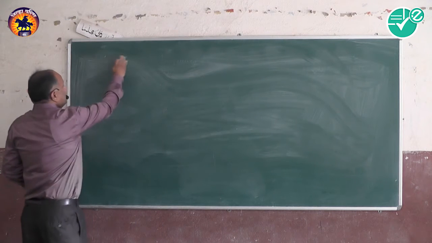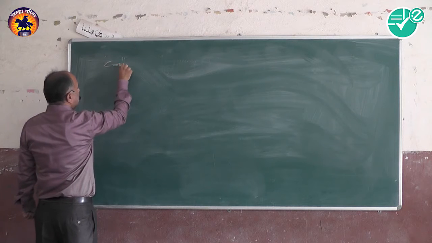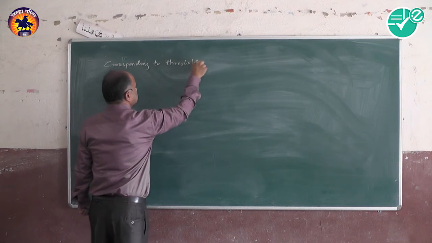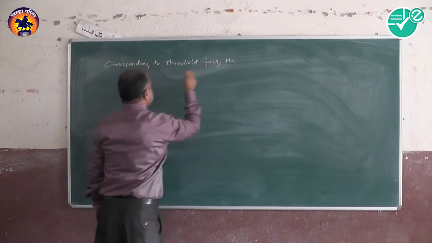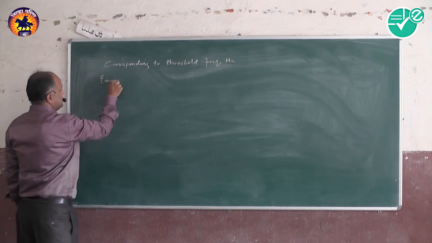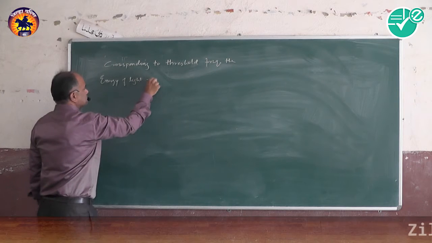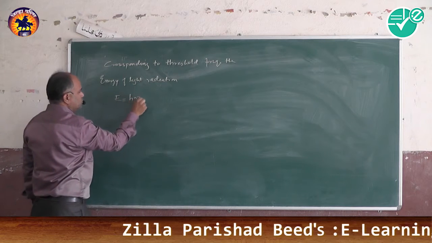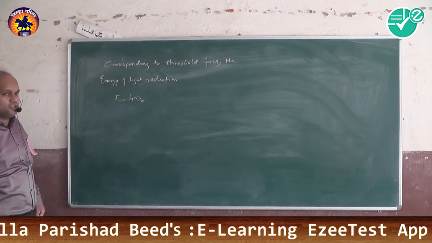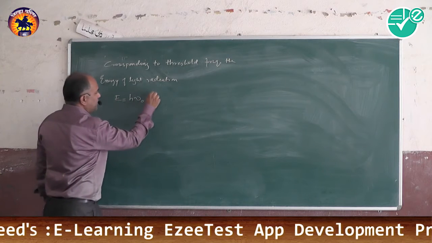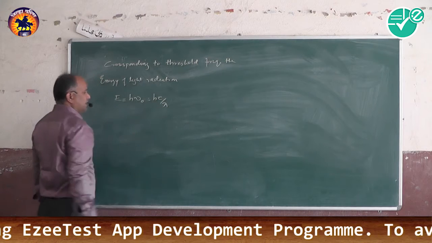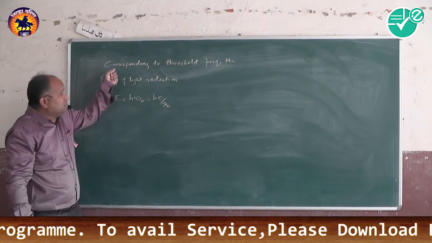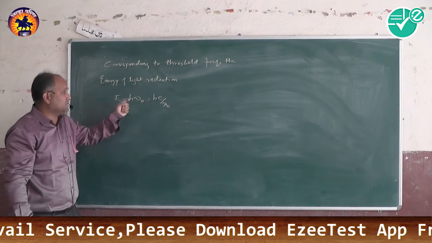Now, corresponding to threshold frequency, the energy of light radiation E is equal to h nu 0, or if I put nu is equal to c by lambda, it becomes equal to hc upon lambda 0, because this is the energy corresponding to the incident radiation at the threshold frequency.